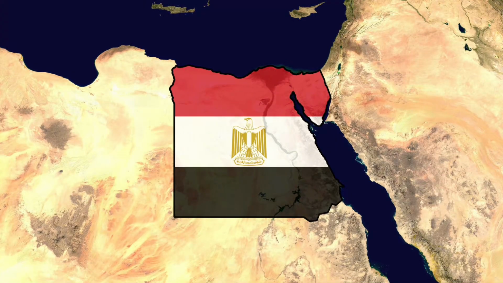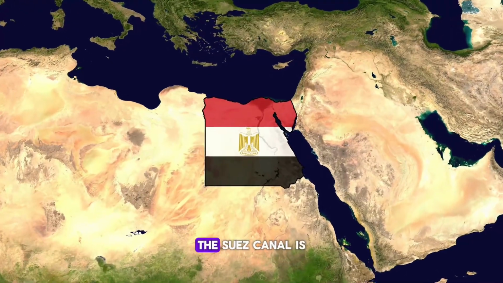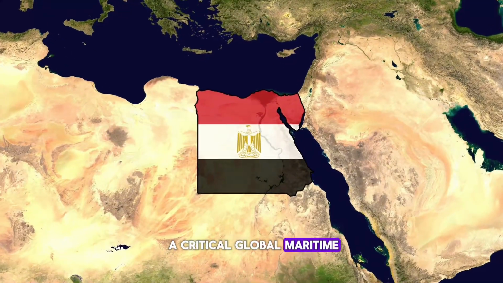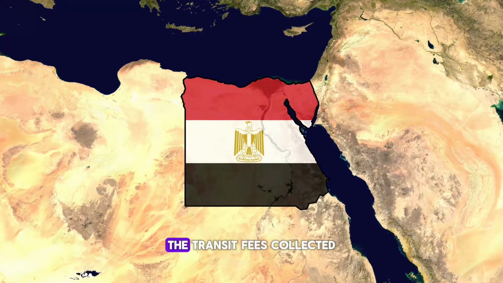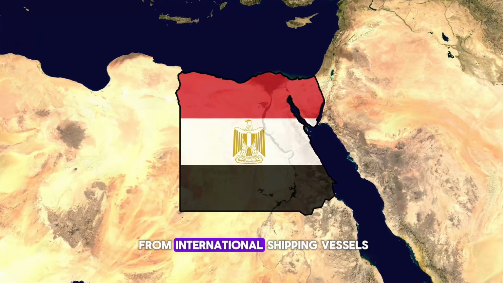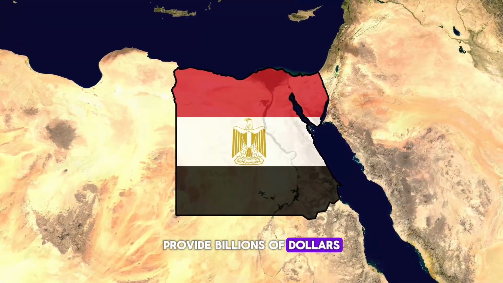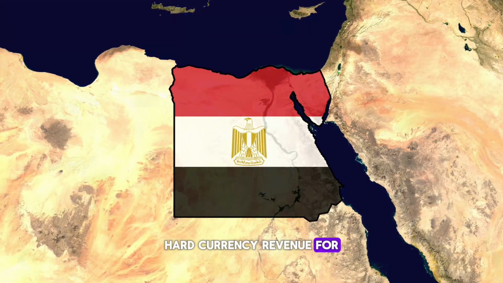2. The Suez Canal. The Suez Canal is a critical global maritime trade route connecting the Mediterranean Sea to the Red Sea. The transit fees collected from international shipping vessels provide billions of dollars in steady, hard currency revenue for the Egyptian government every year.